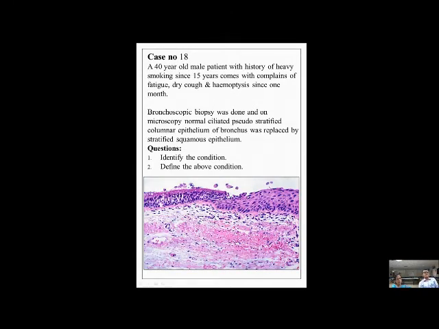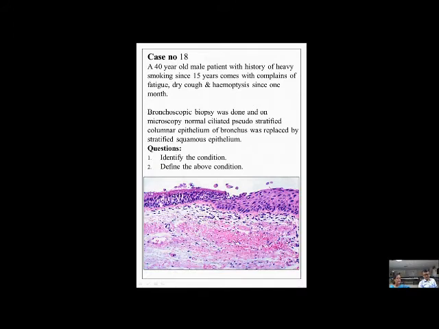Another case scenario that we gave to our students was of a 45-year-old male patient with a history of heavy smoking since 15 years. He came with complaints of fatigue, dry cough, and hemoptysis since 1 month. A bronchoscopic biopsy was done for the patient, and on microscopy we found that the normal ciliated pseudostratified columnar epithelium of the bronchus was replaced by stratified squamous epithelium. A photomicrograph for the same was provided for the students.